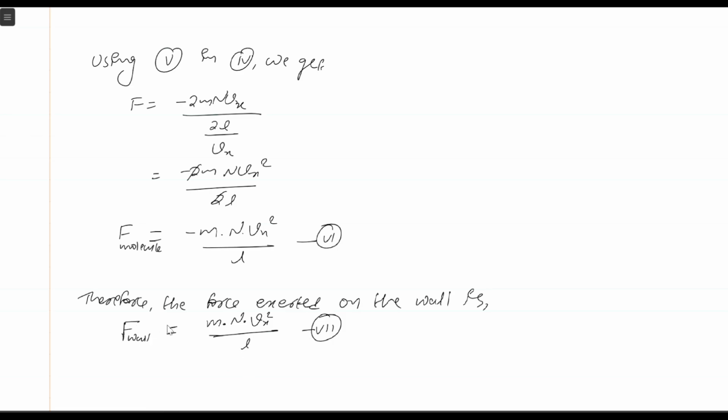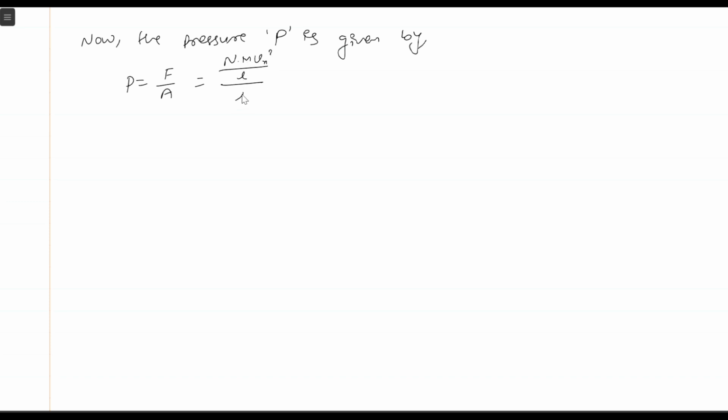I hope you understood properly till this much. Now if you have force, we can use the formula of pressure, right? What is the formula of pressure? From equation 1, P is equal to F by A. We have the formula of the force, that is N into M into Vx square by L square. Let's take this L to the denominator and it will be N into M into Vx square by L cube.